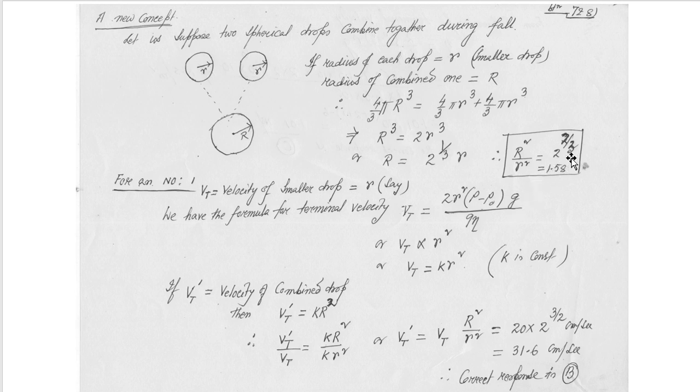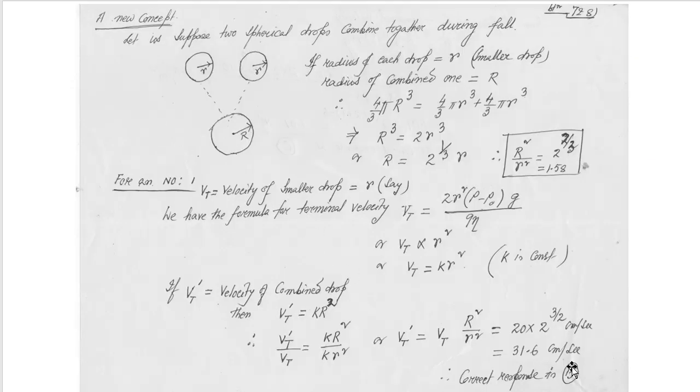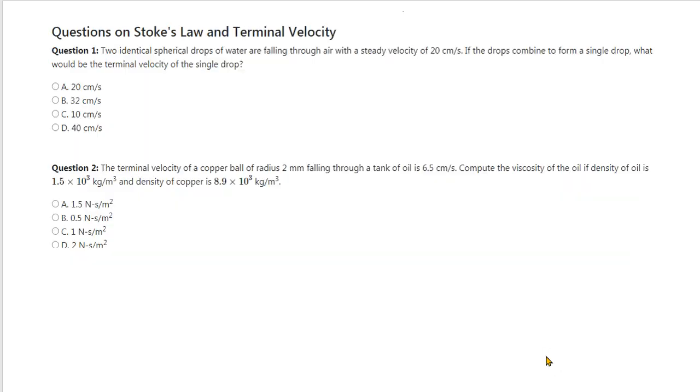In the next video, I shall correct this. 20 into 2 to the power 2 by 3, in place of 3 by 2 it will be 2 by 3, is equal to 31.6. Now look at the options: 20, 32, 10, 40. So the nearest value to 31.6 is 32. So option B is correct. For such a problem, only option B is correct.